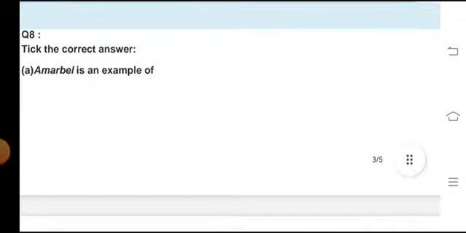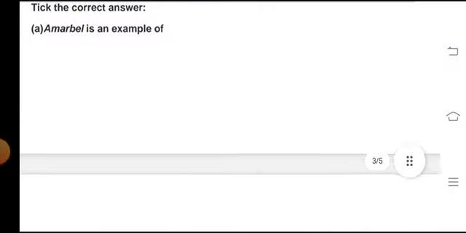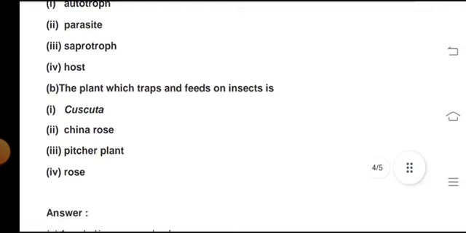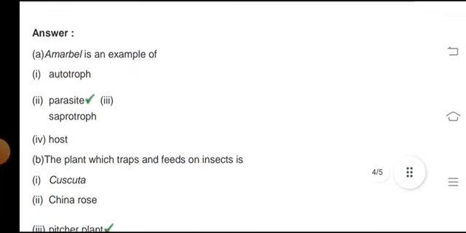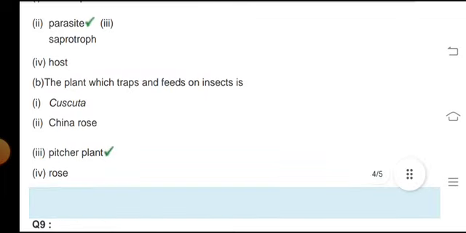Tick the correct answer. Amarbel is an example of parasites. The plant which traps and feeds on insects is the pitcher plant.